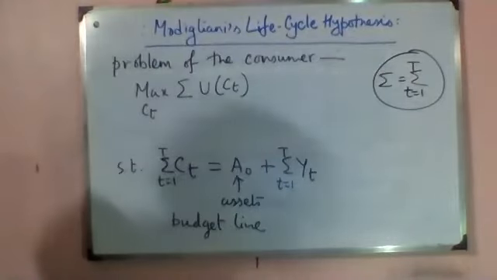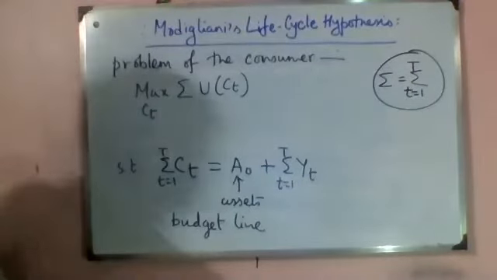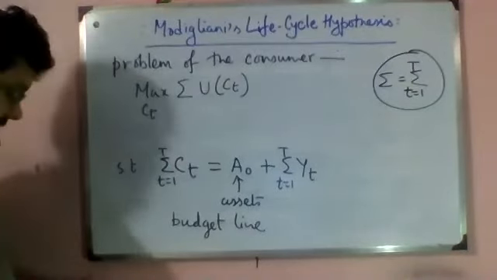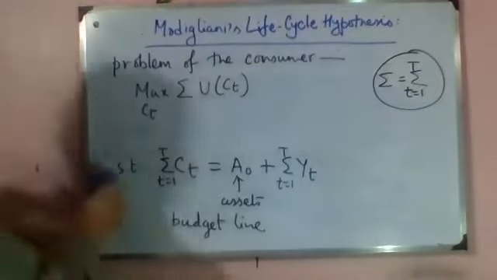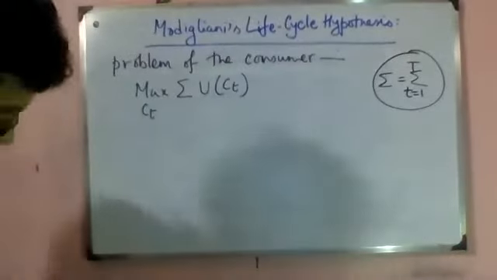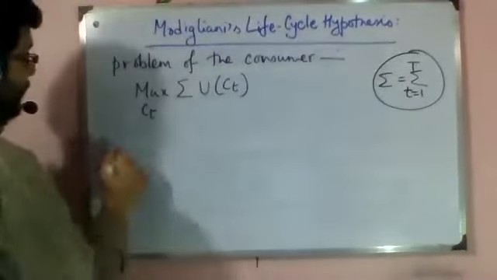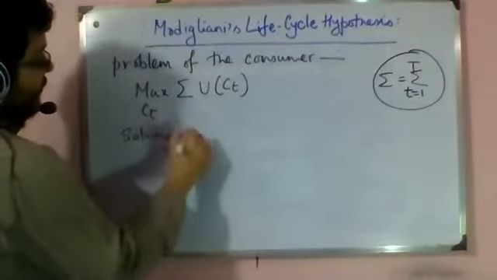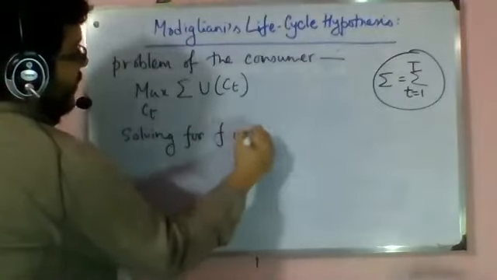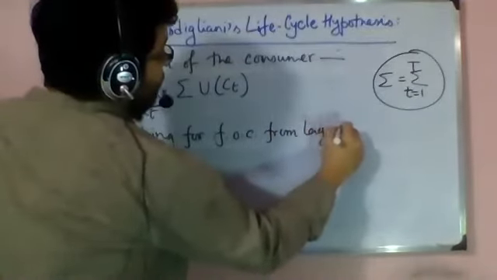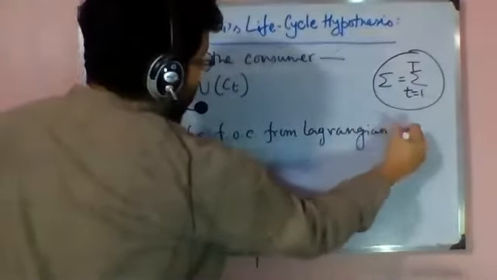Now, if I construct the Lagrangian, and since I am maximizing, if I go into the first order condition, what do we get?